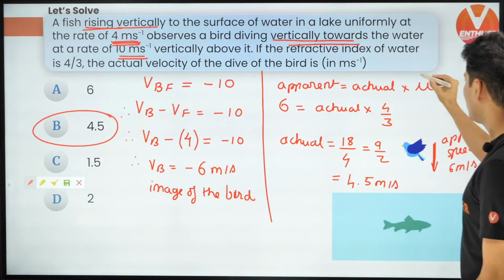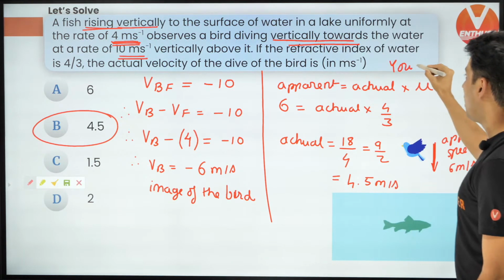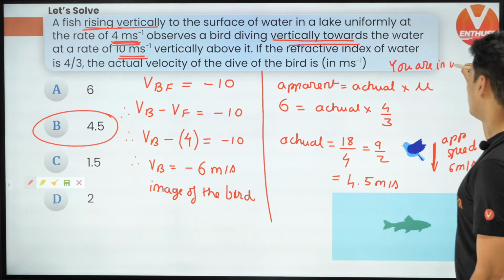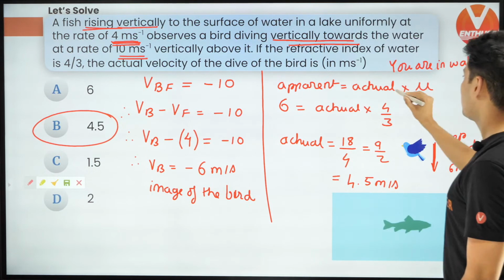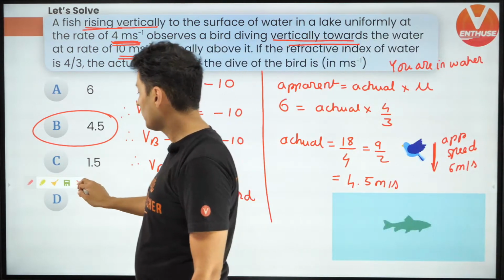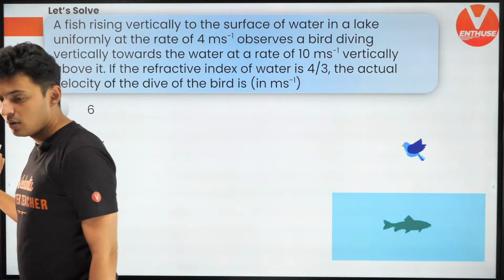If you are a fish, remember, you are in water. You are in that water. So that's why you have used this formula. All right, let's get moving. And that's the answer, 4.5.